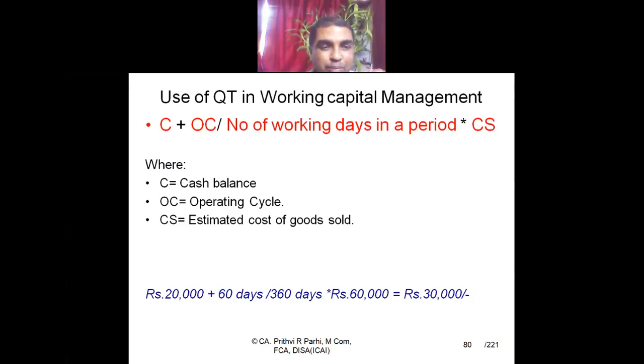Let us say the cash balance required is 20,000 rupees, and the operating cycle is 60 days. So 60 days divided by 360 days, into, let us say, the estimated cost of goods sold, which is 60,000. On that basis, you can compute working capital as 30,000. These are some mathematical models which can be used to compute working capital. Just have an idea.